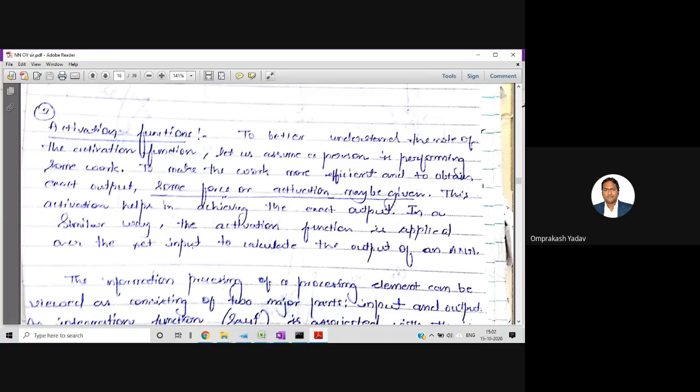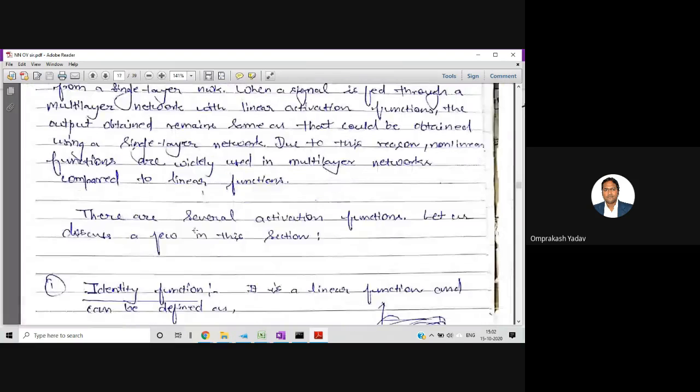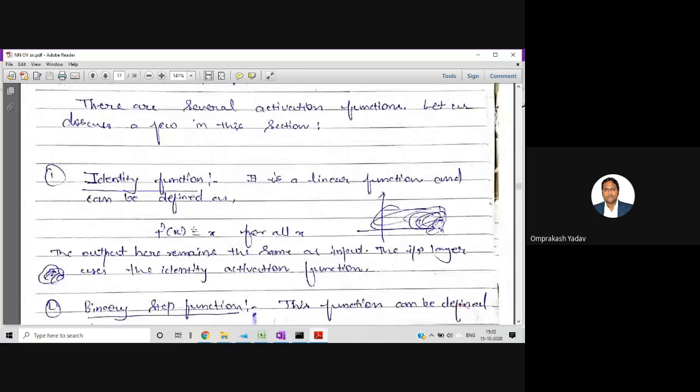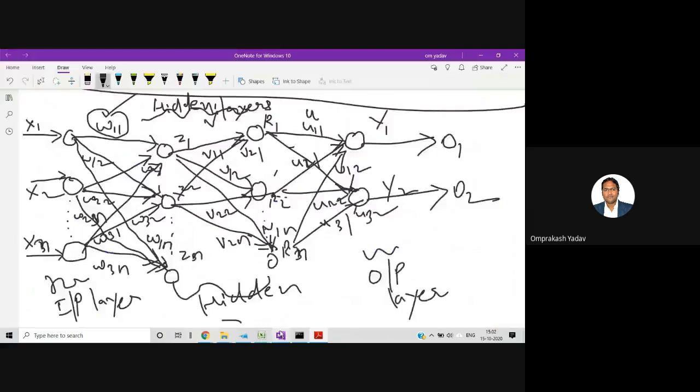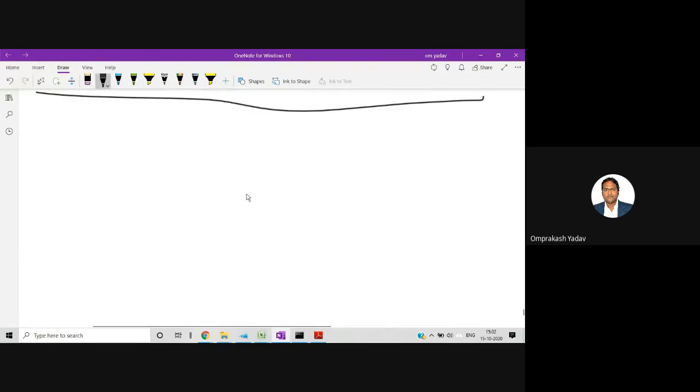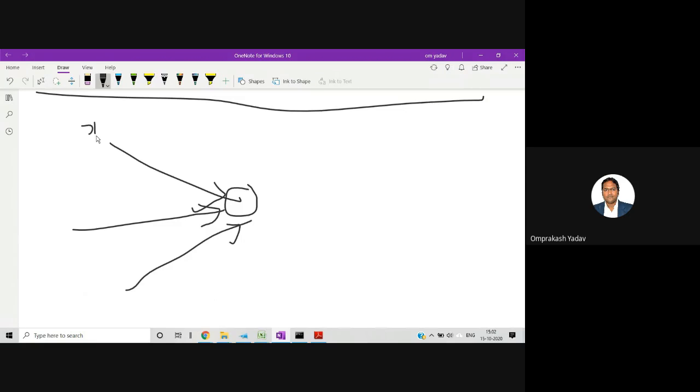So first, what is this activation function? Let me draw and show you. Suppose we have one neuron like this, and we give the inputs x1, x2, x3, connected with weights w1, w2, and w3, and then the output.